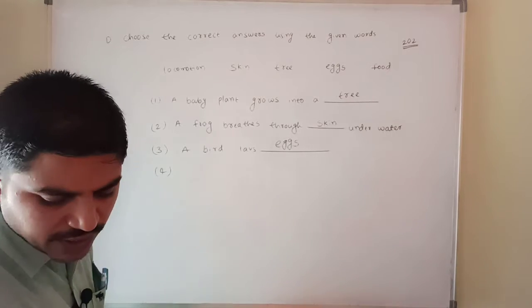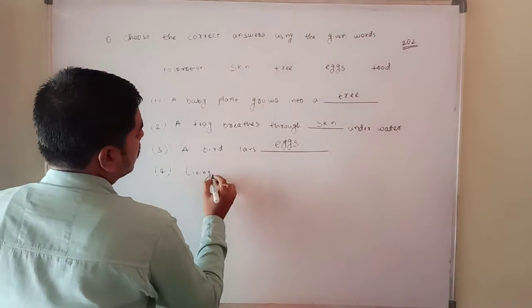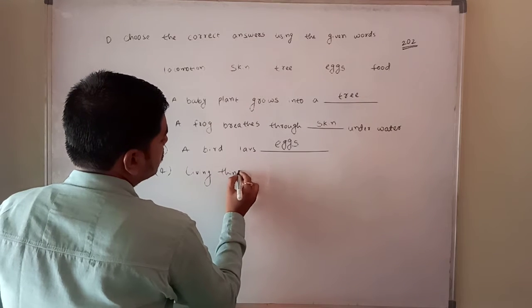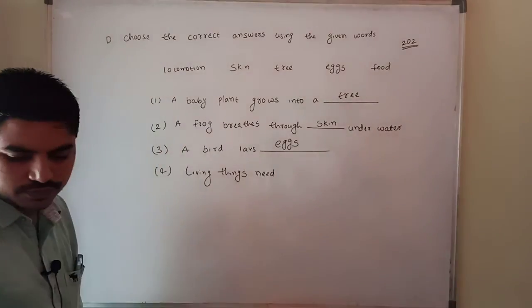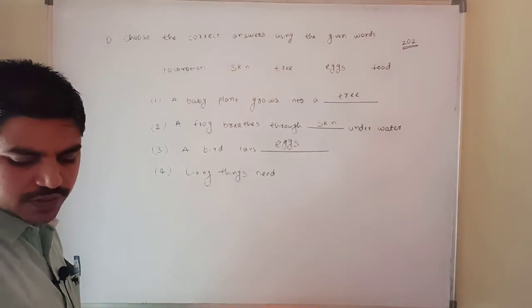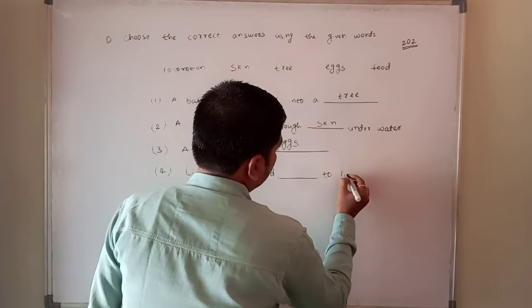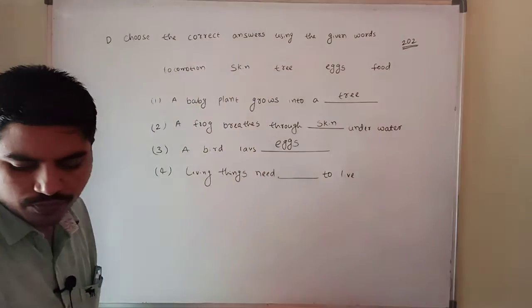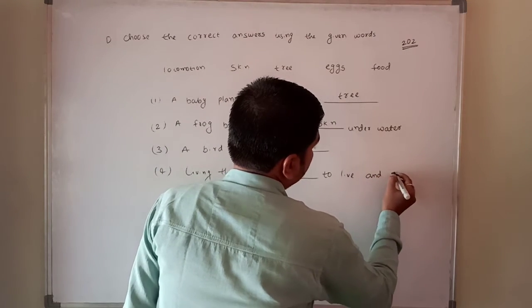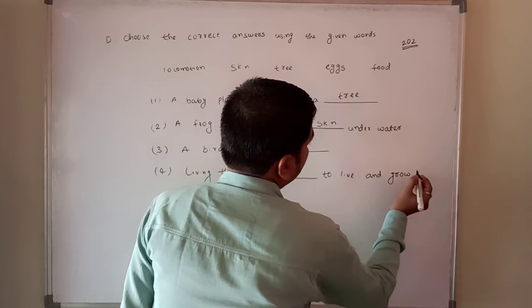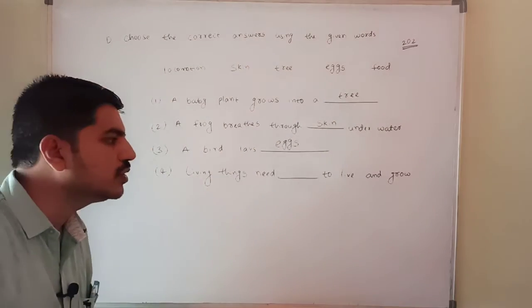Living things need dash to live and grow. So what is the answer?